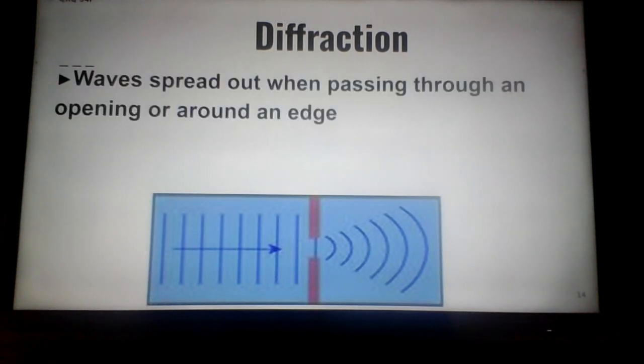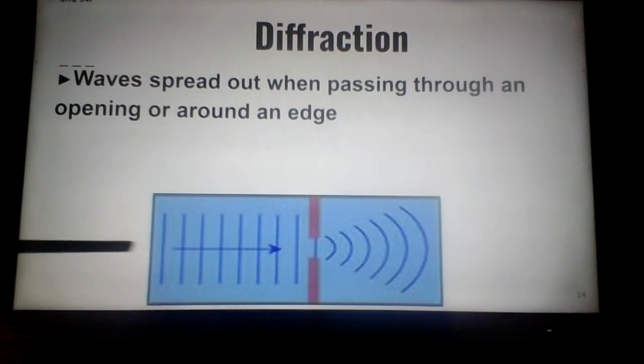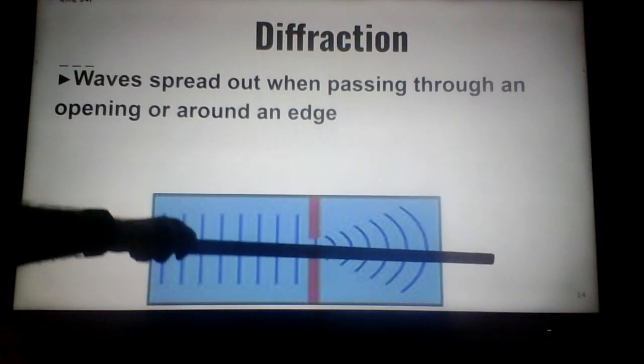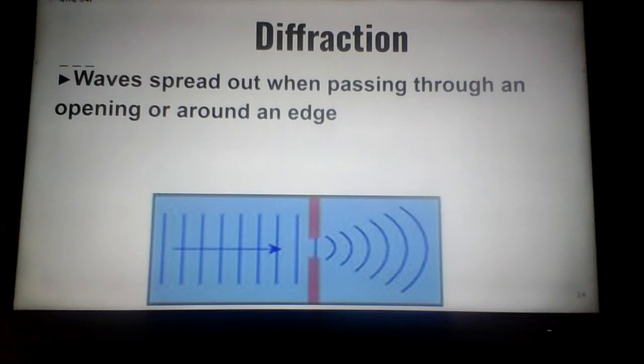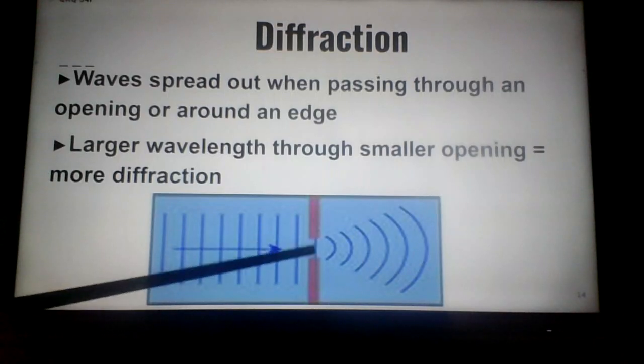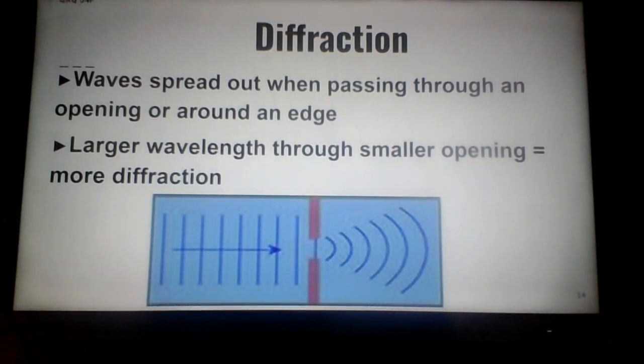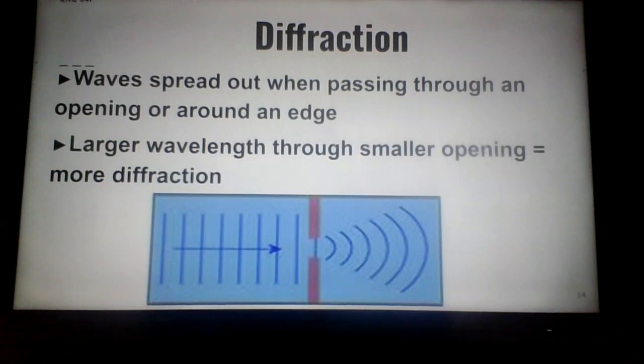Waves spread out when passing through an opening or around an edge. The pressure of getting a larger wave through a smaller opening will force that wave to come through much more forcefully and allow the wave to spread out more and go faster. The larger the wavelength and the smaller the opening, the more diffraction will occur because of the pressure pushing that bigger wave through a smaller opening, just like the water through the end of the hose with your thumb at the end or the nozzle that we talked about before.